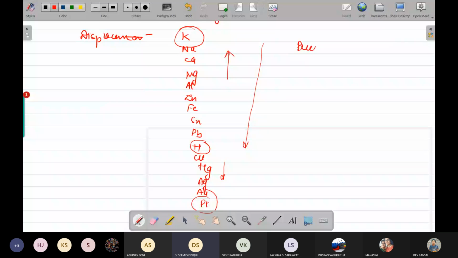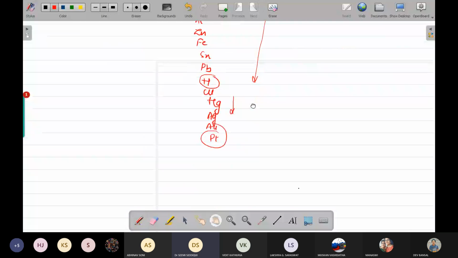Another reaction we have is the precipitation reaction. Precipitation reaction means those reactions in which aqueous solutions of two compounds on mixing form an insoluble compound which separates out as a solid. Now, in all the cases, you should have at least 2 examples each.